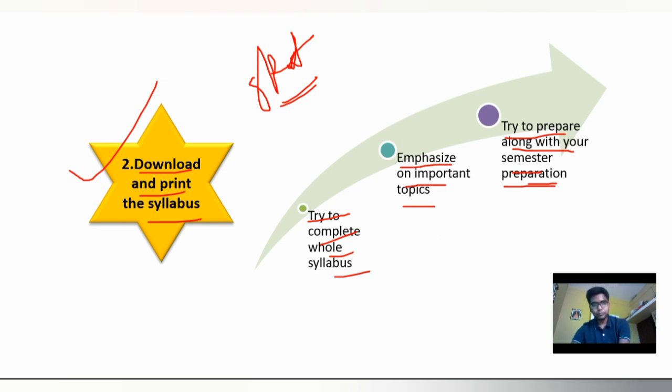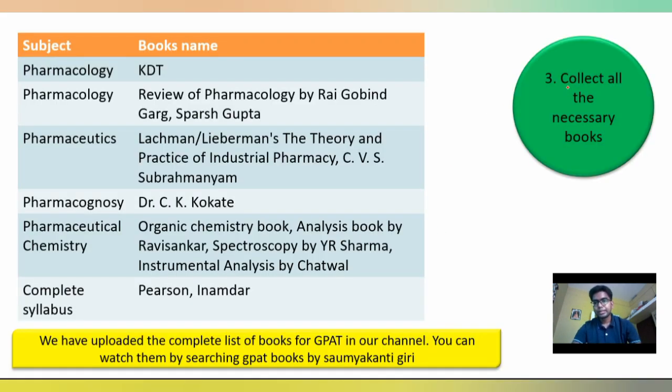Next, collect all the necessary books. You have to collect books like pharmacology by KD Tripathi, pharmacology by Sparsh Gupta. Then pharmaceutics, Lieberman Lachman, CVS Subramanyam, physical pharmaceutics by CVS Subramanyam, or pharma engineering by CVS Subramanyam.